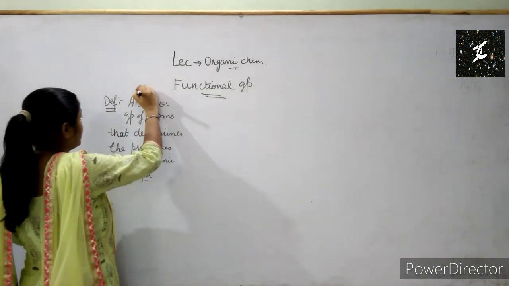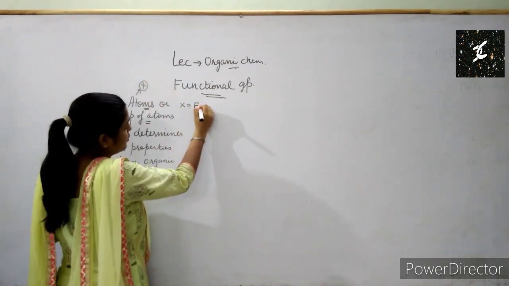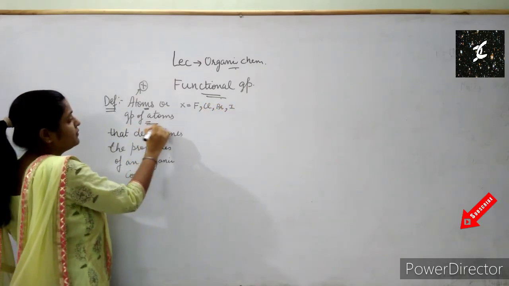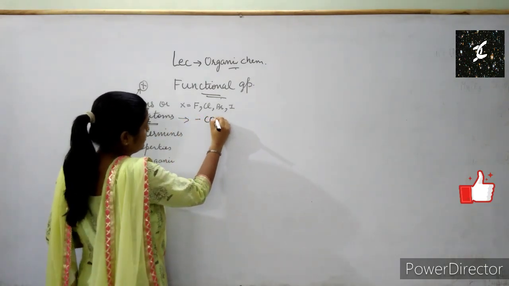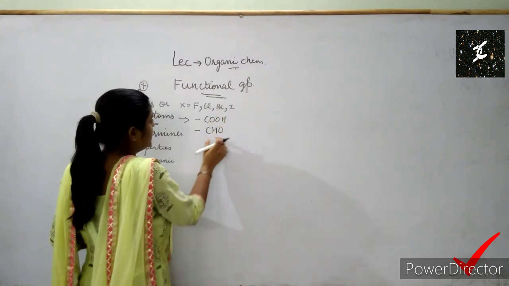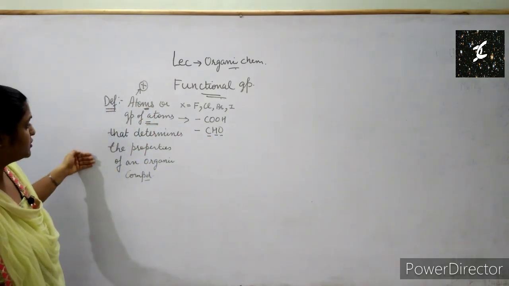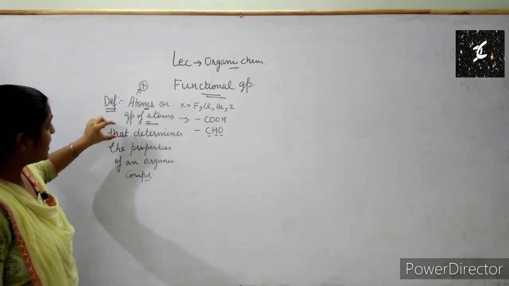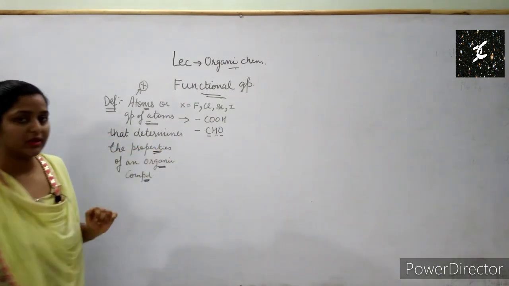For example, if we talk about a single atom, it can be X. X is any halogen: fluorine, chlorine, bromine, iodine. Or it can be a group of atoms, meaning more than one atom is present. For example, we have carboxylic acid and the aldehyde group, in which more than one atom is present. Fine, this is the definition of a functional group. It can be an atom or a group of atoms, which tells us about the properties of an organic compound.